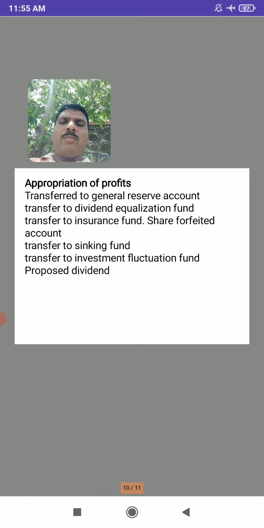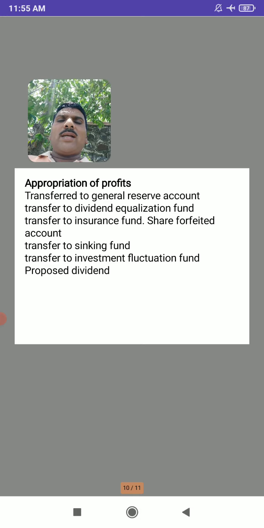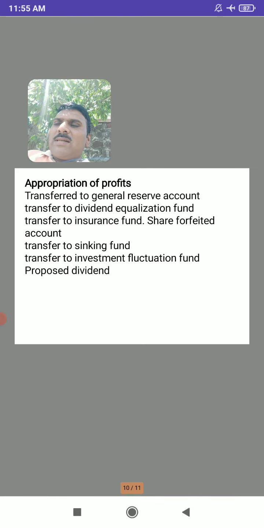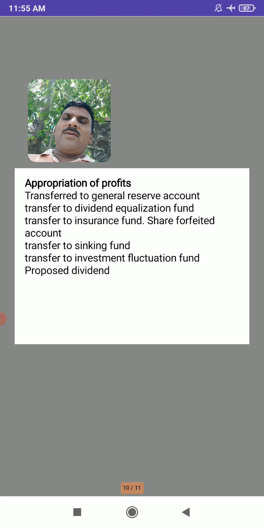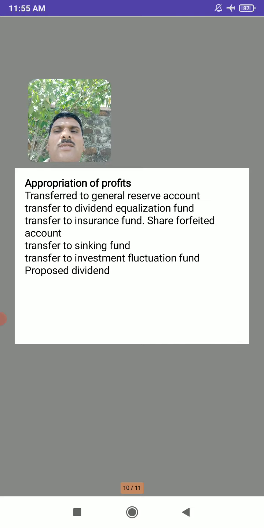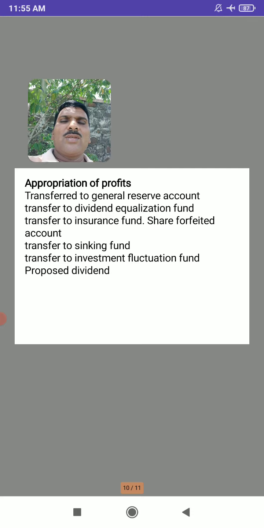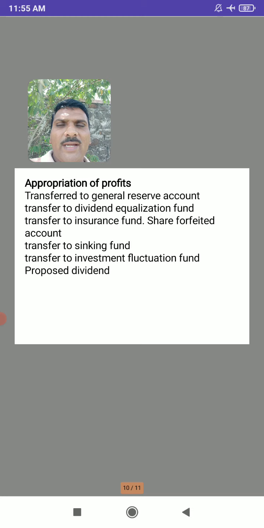So next, appropriation of profit. Appropriation of profit means some amount of profit is to be transferred to the reserve account. Some percentage of profit is reserved and it is kept for future use. So what are the things which are to be reserved from the profit? Some percentage of profit is transferred to general reserve account.